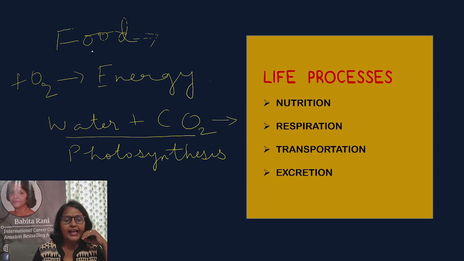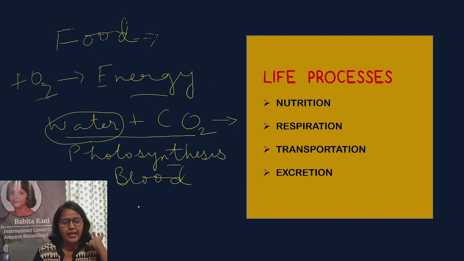Whatever food we take, after digestion combines with oxygen to release energy, that we will study in respiration. Then whatever has been digested is distributed to different parts of the body with the help of blood in case of animals, and that we will study in transportation. In case of plants, water has to be transported, and after food has been formed, food is distributed. So distribution of water and food we will study in transportation in case of plants.